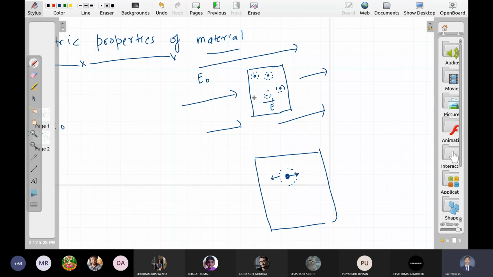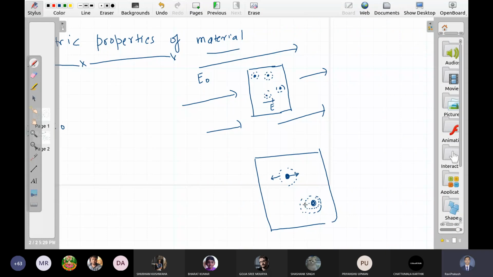But in presence of electric field, now nucleus is at the right corner and electron cloud has shifted towards left. It cannot leave the nucleus because those forces are extremely strong, but the external field can deform this cloud.